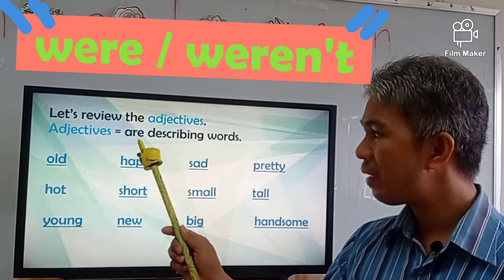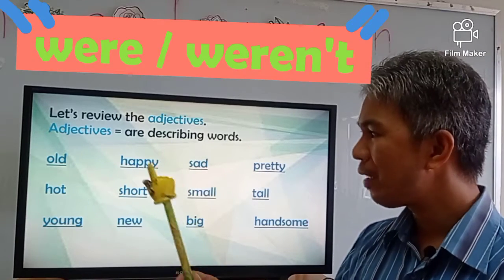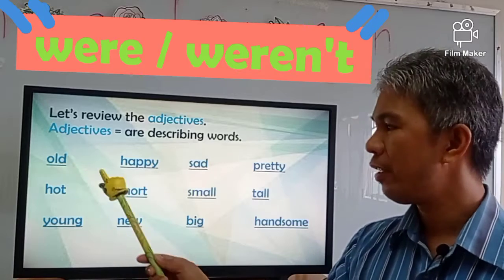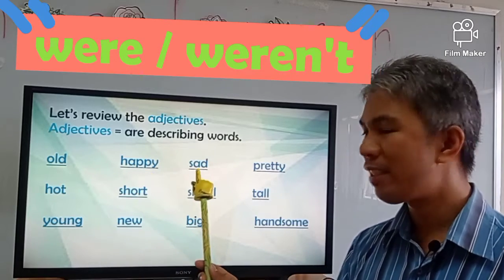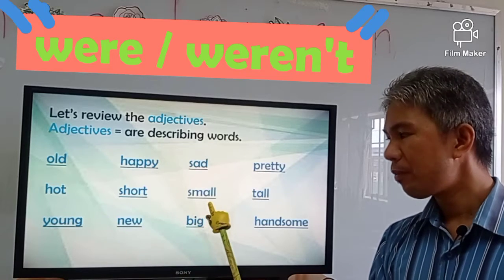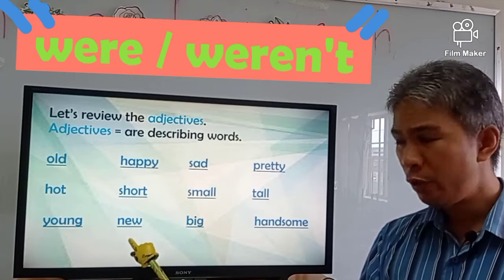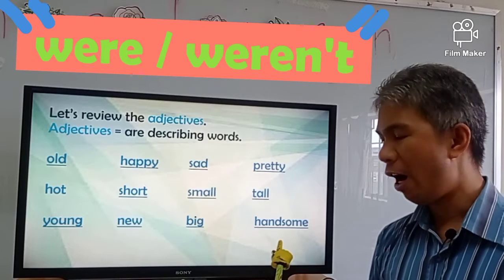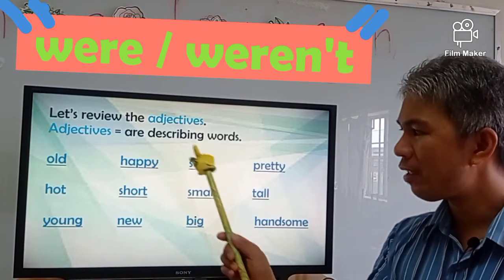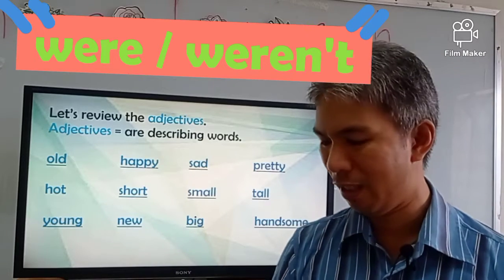Adjectives are describing words. Let's read some adjectives. Old, happy, sad, pretty, hot, short, small, tall, young, new, big, handsome. These are the adjectives that we have learned last week.